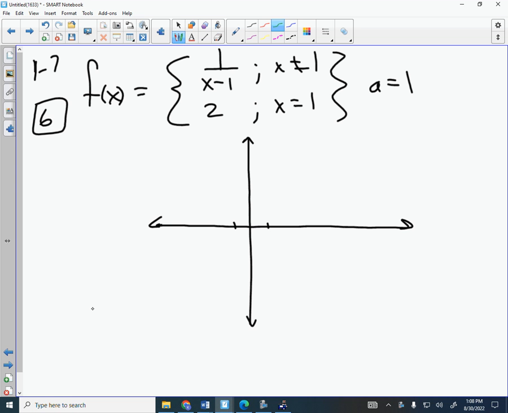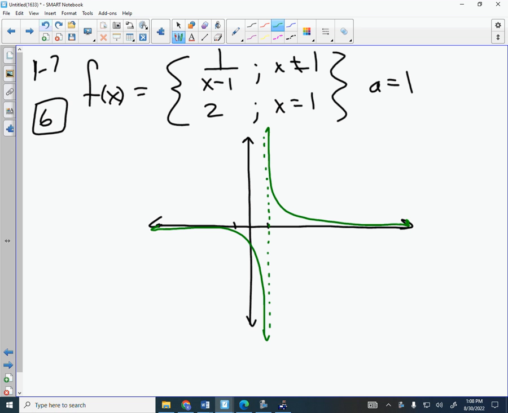Eyes up here, okay? You should see that the parent function, I'll draw it in green, looks like this. Okay, so what we're doing is we're shifting it to the right. How many units? 1. So you want to take that same shape and shift it to the right 1 unit. So I'm going to make that asymptote go here, and it's going to go like that. Any questions about that so far?